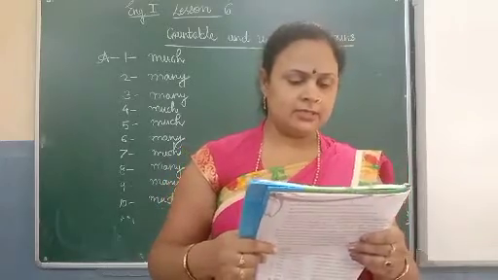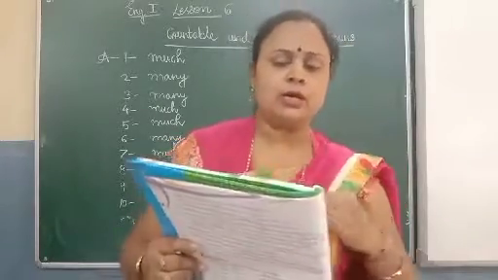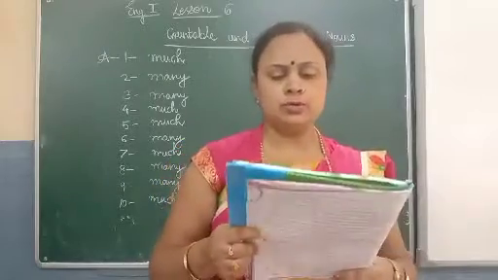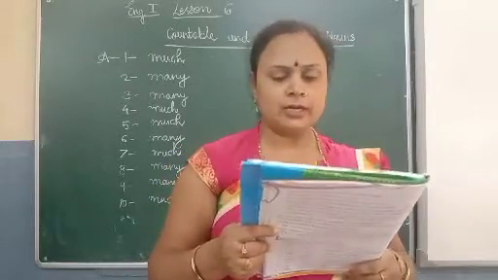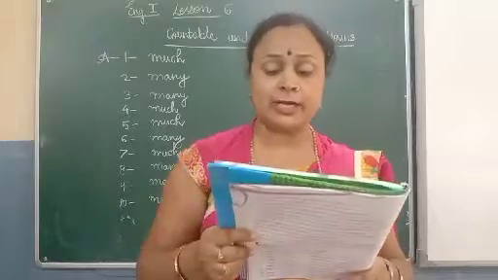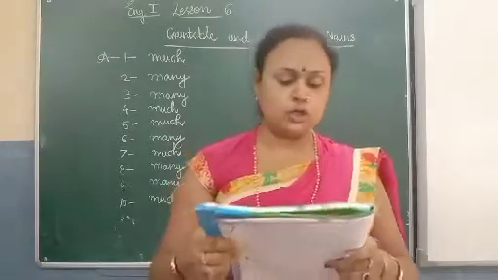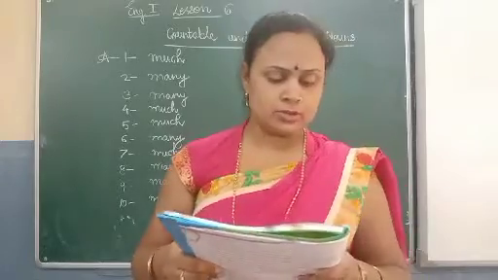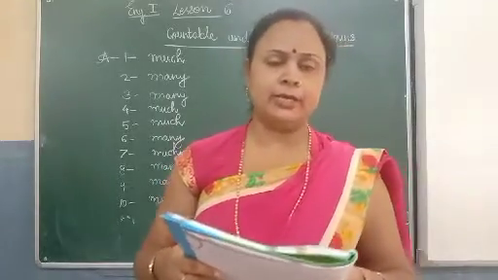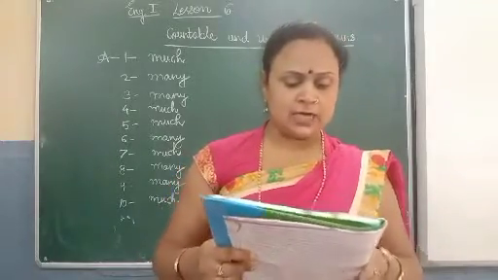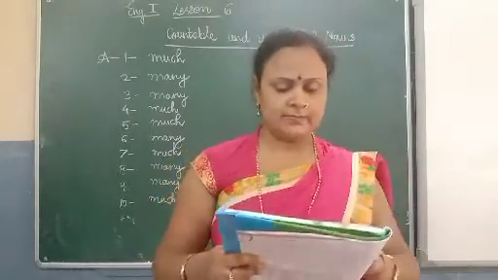Next, rice is uncountable, U. Butter is uncountable, U. Eggs are countable, so write here C. Salt is uncountable, so write here U. Tomato sauce is uncountable, so write here U. Chips are countable, so write here C.